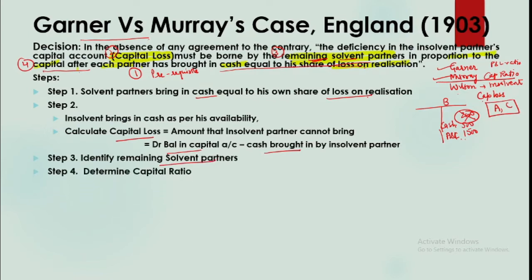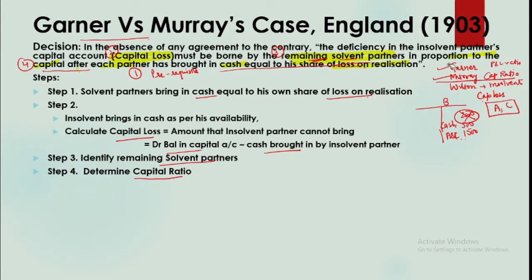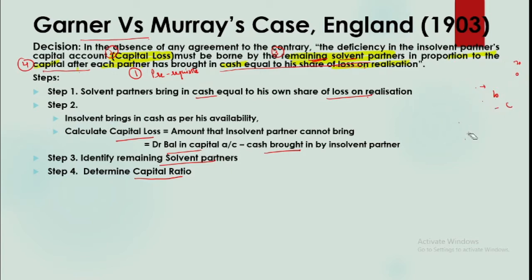So it is not just that the ruling is given to tell you that the amount will be distributed like this, but in the ruling itself they had given you the procedure of calculating the capital ratio also. Now when we look at capital ratio, the capitals can be of two types. One is fixed capital, another is fluctuating capital. So this ruling has clearly stated the rules of calculating the ratio under both these cases.